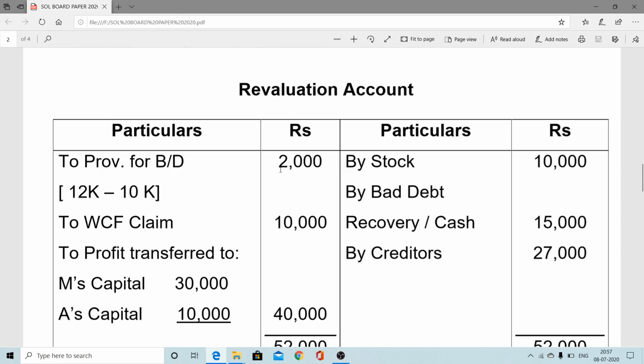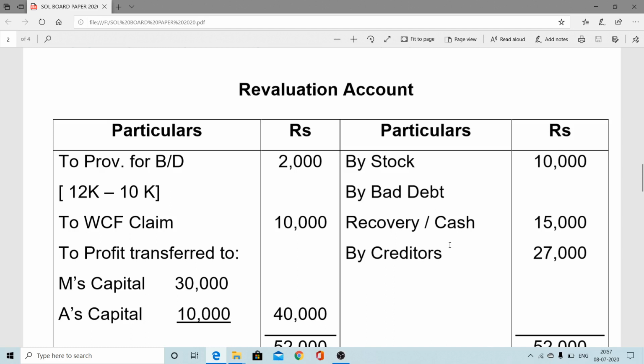So the difference amount is shown, adjusted amount new is greater by 2,000. So this side will come: revaluation account debit to provision for bad debt account. Workman compensation claim, old balance was 60,000, but the claim came to 70,000. So 10,000 more, we have to create a liability. Therefore, this is workman compensation fund claim 10,000. Stock was overvalued, so therefore we have to decrease stock by 10,000.